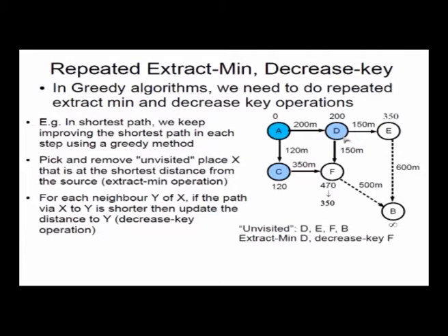We update the distance value for all its neighbors. So two neighbors it has, E and F. So we update the distance value of F. F had a distance value of 470 written on it. We want to update it. What do we update it to?